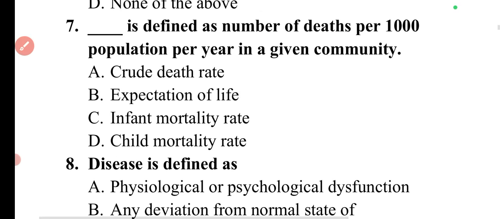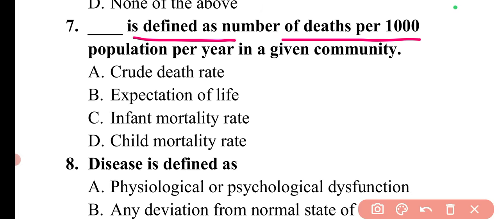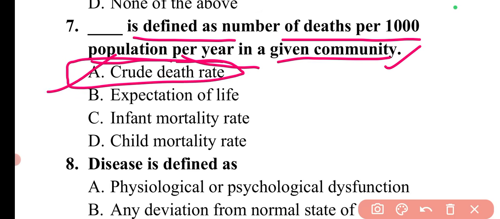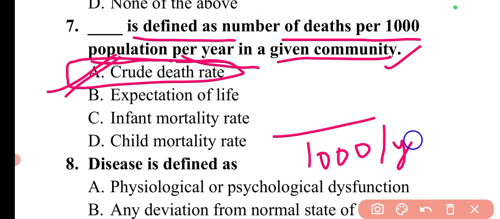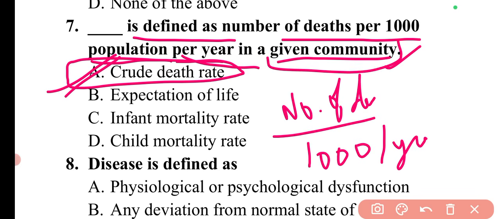The next question is, dash is defined as the number of deaths per thousand population per year in a given community. This is the definition of crude death rate basically. So crude death rate is per thousand population per year. It is the number of deaths in a given community, whatever community is given.